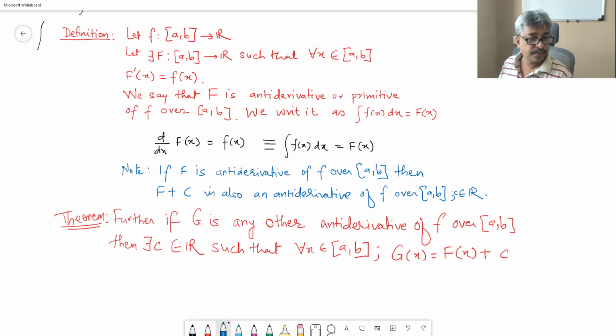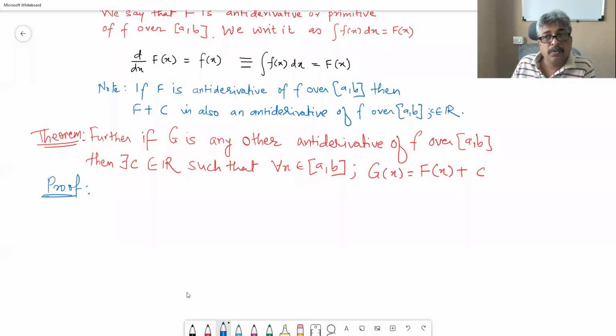Proof. I will wait for some time, try to write the proof. Why? This is important. Of course, we have to take help of our differential calculus for doing this. It is said that capital G and capital F are two antiderivatives of small f over a comma b. Is that right?